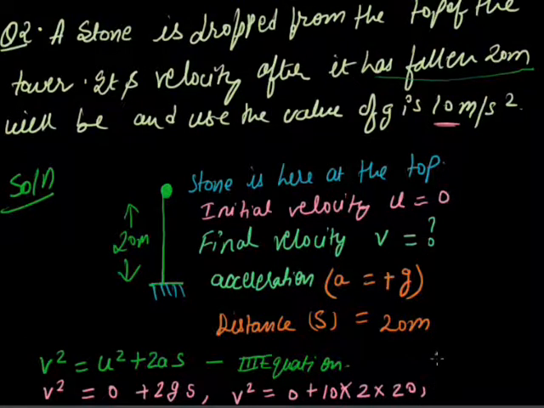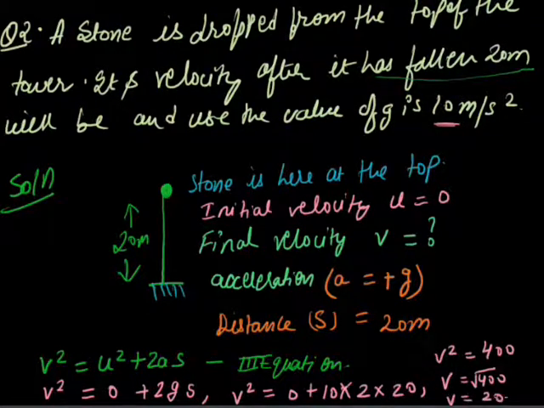So v square becomes 400, and v is equal to the square root of 400, which is 20 meter per second. The answer is 20 meter per second.